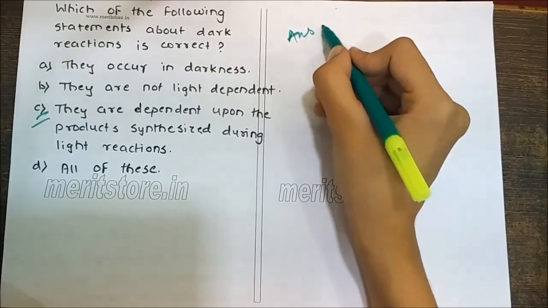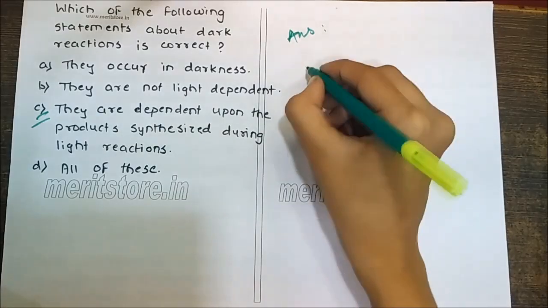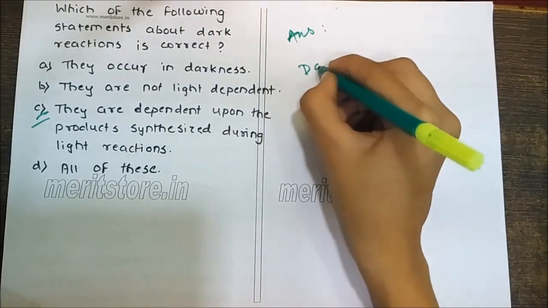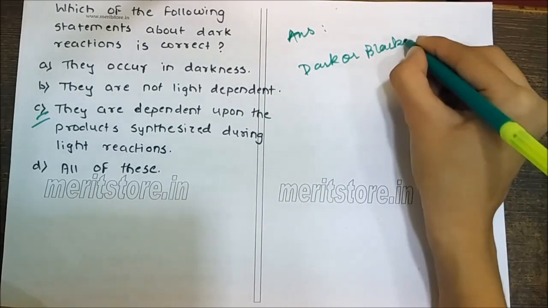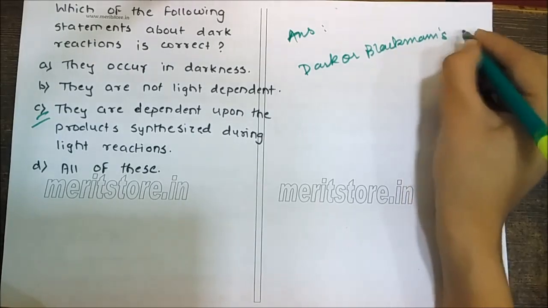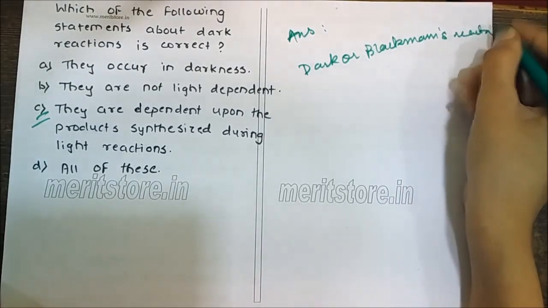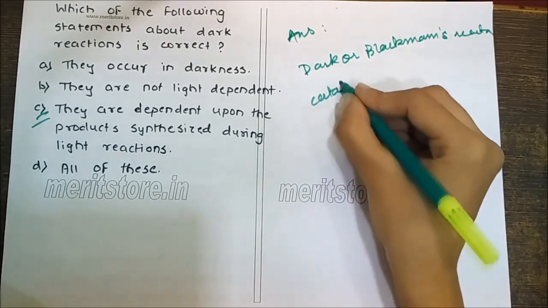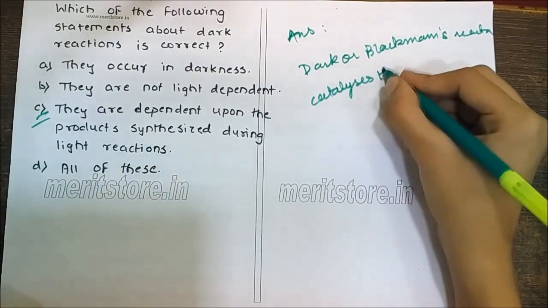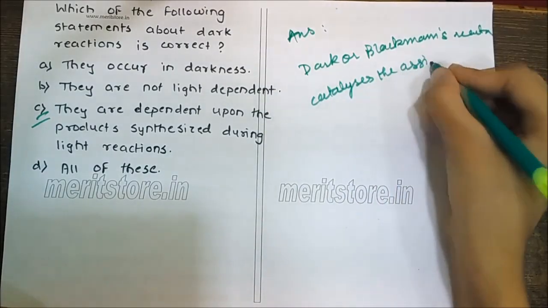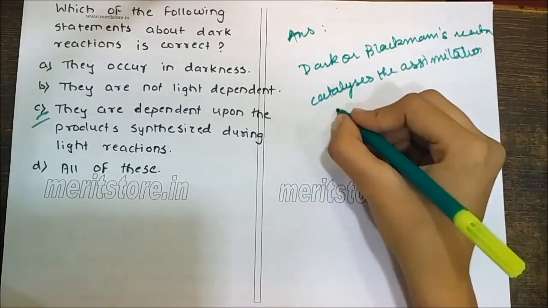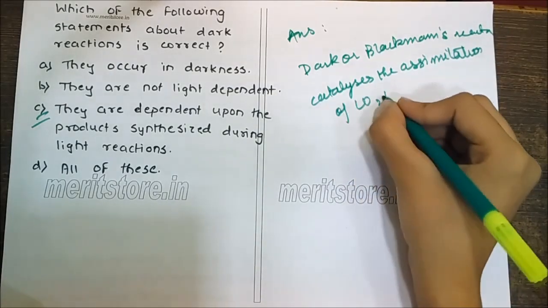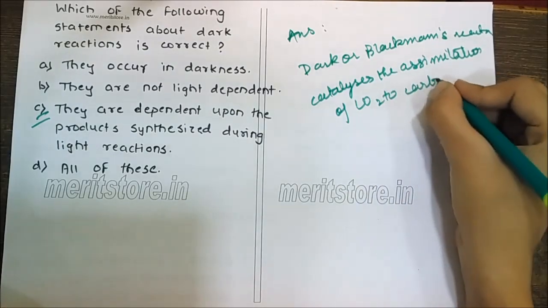Why? Answer: The biosynthetic phase, that is the dark or Blackman's reaction, catalyzes the assimilation of CO2 to carbohydrates.